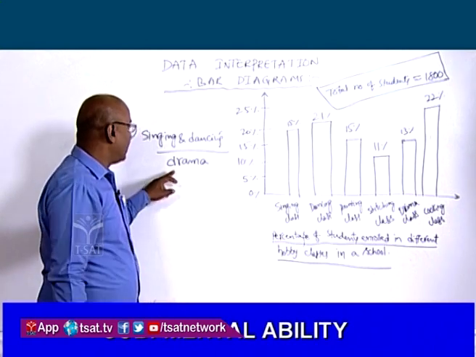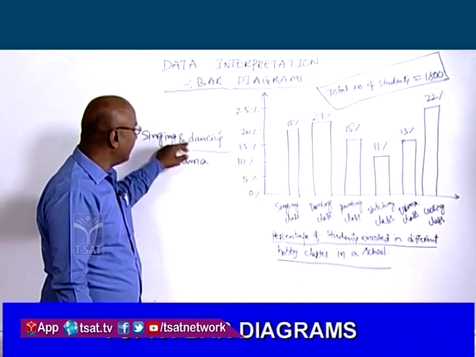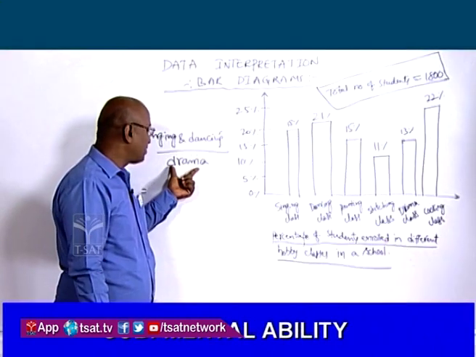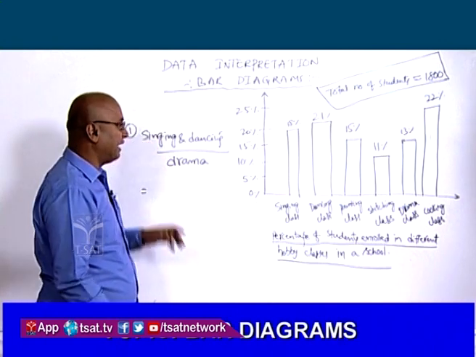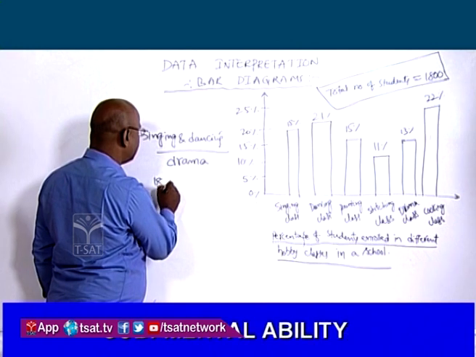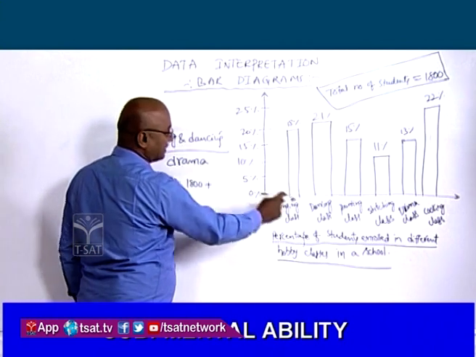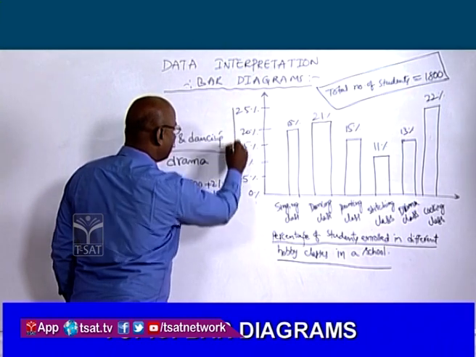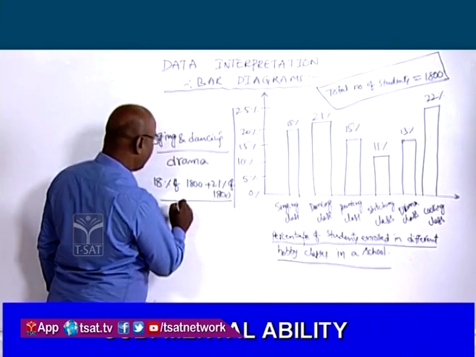Now, generally, the aspirants will think that we have to find out the number of students singing and dancing, and add that, and also the number of drama students also have to be found, and then we have to find out the ratio. It is not required like that. Now we will see. Singing and dancing. Singing is 18% of total 1800 plus dancing, that is 21% of 1800, divided by drama. What is the drama? 13% of 1800.